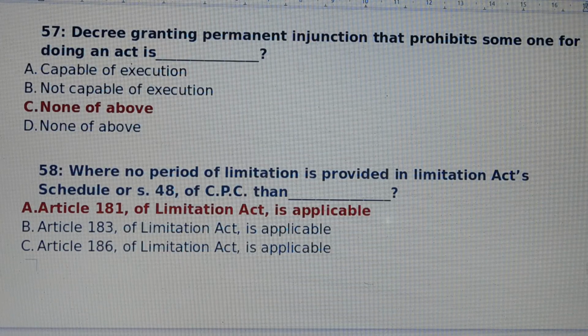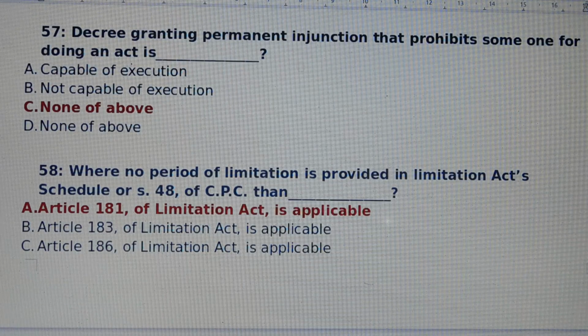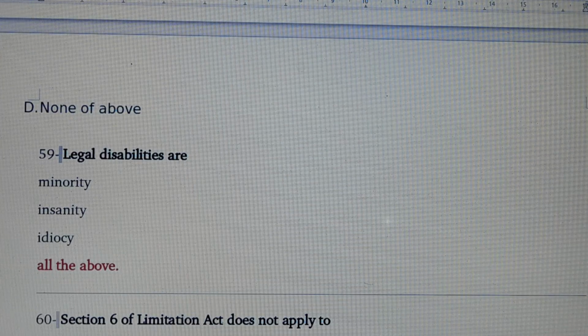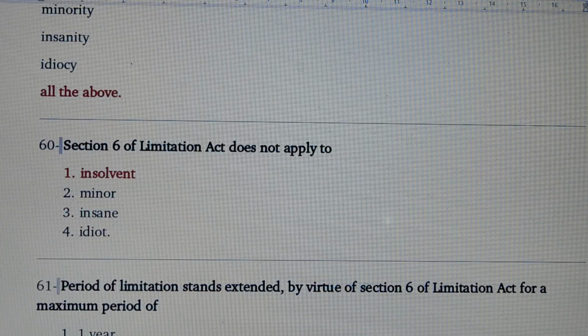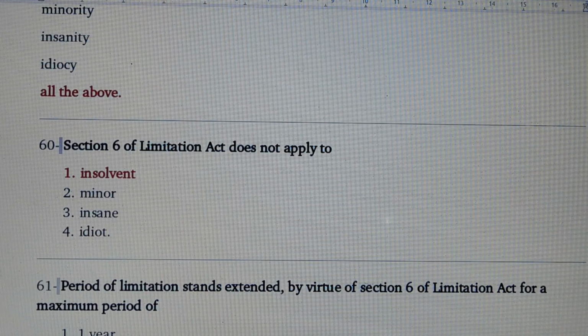Question number 58. Where no period of limitation is provided in Limitation Act's Schedule or Section 48 of CPC, then. Answer is option number A. Article 181 of Limitation Act is applicable. Question number 59. Legal disabilities are. Which are legal disabilities? Answer is all of the above, means minority, insanity, idiocy. Question number 60. Section 6 of Limitation Act does not apply to. Answer is option number 1. Insolvent. Section 6 of Limitation Act does not apply to insolvent.